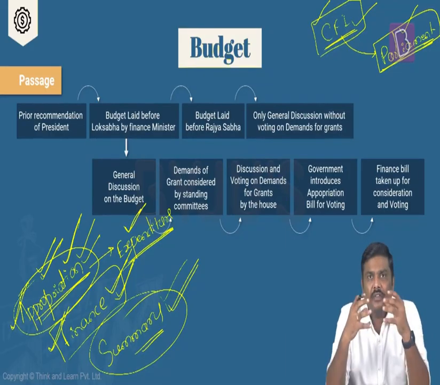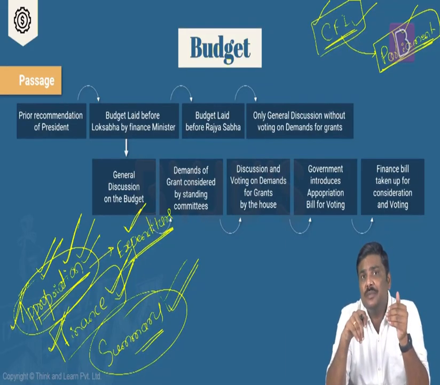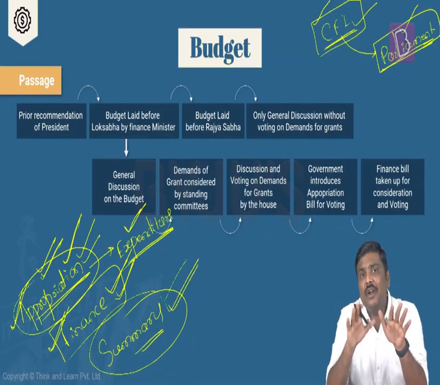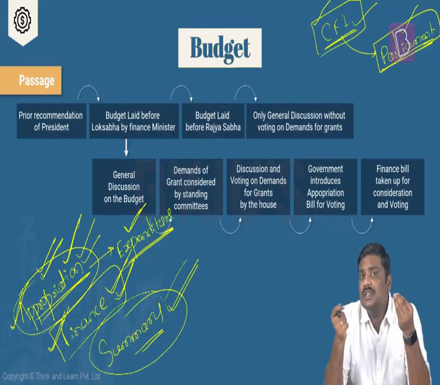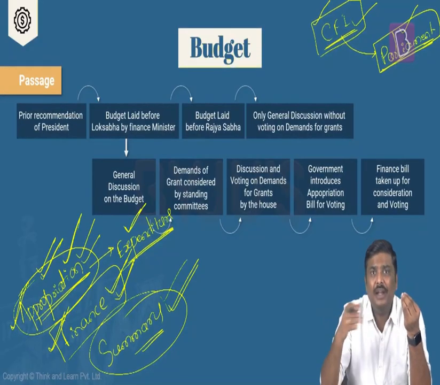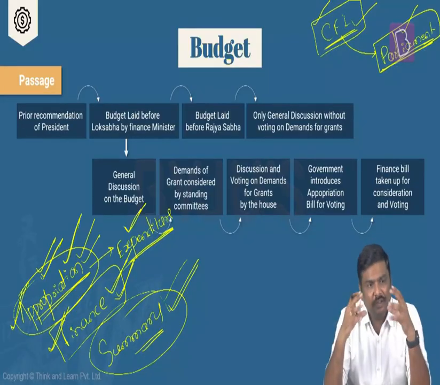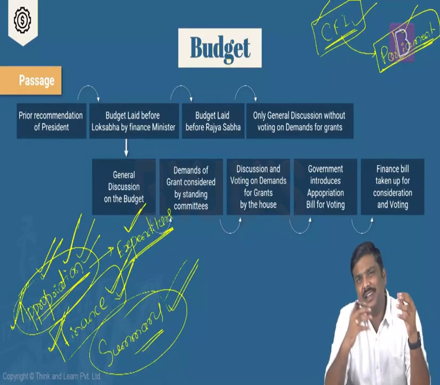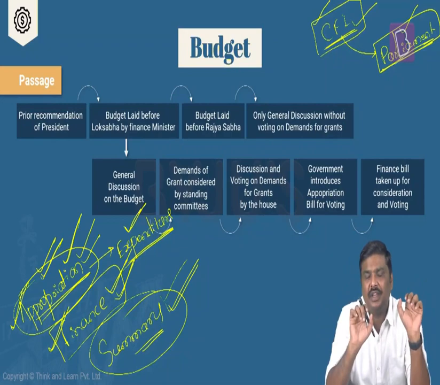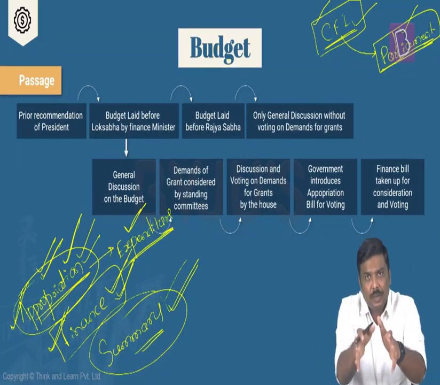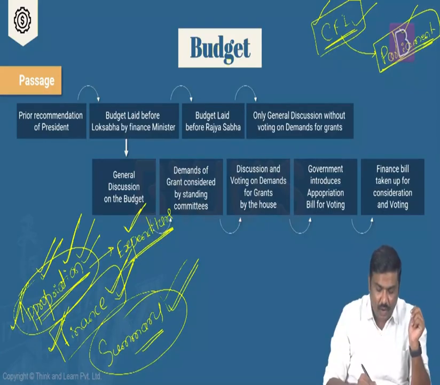Because please remember this, whenever you look at the appropriation as well as the finance bill, it will consist of a lot of data. All the details are provided under these bills. Do you think the finance minister will have so much time to explain everything in the bills to the parliament, or let's say to Lok Sabha? No. Within a short span, let's say 2 hours, 2.5 hours, whatever time is taken by the minister, they will simply provide the gist of the budget to the parliament. And that is called a summary document.